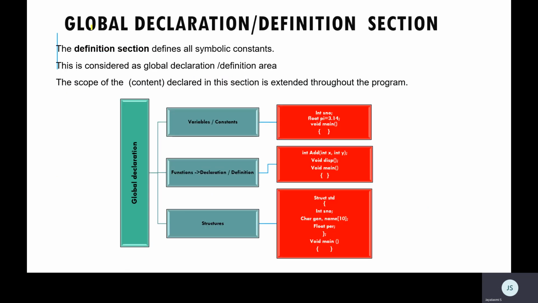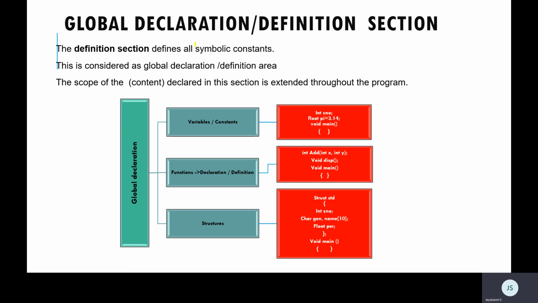Now coming to the next section, that is global. Whenever I say global, the scope is throughout, full. Inside a program, a number of modules are there. If I want to use something throughout the modules, then I'll put it in the global declaration. Remember, a declaration is just an introduction, saying that there is a variable with so and so name, and I'm going to use it as a reference.